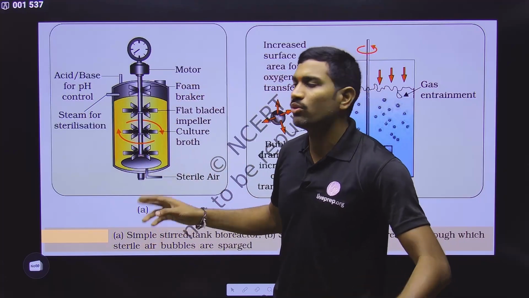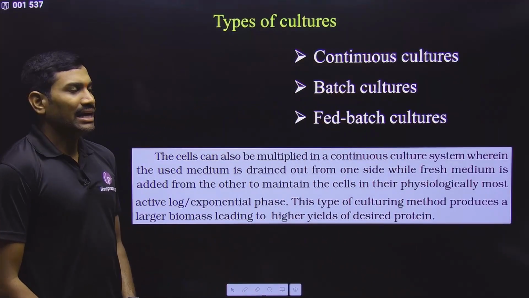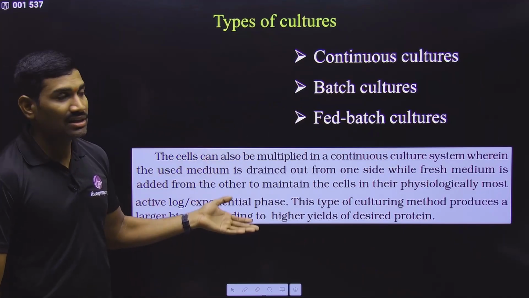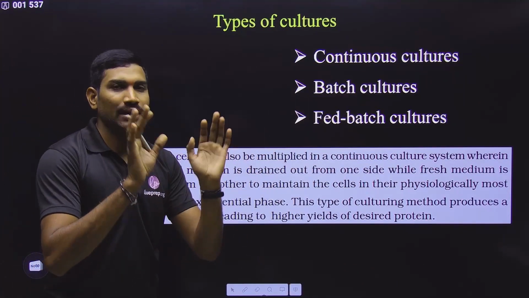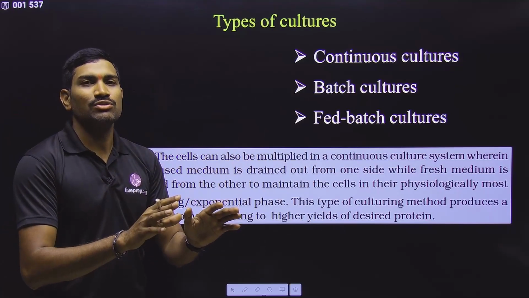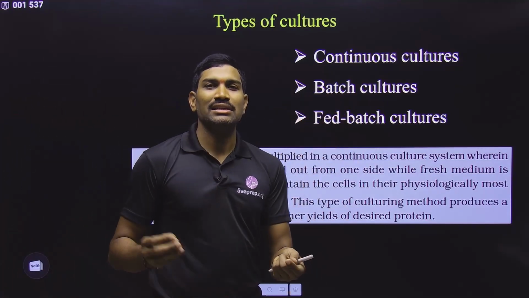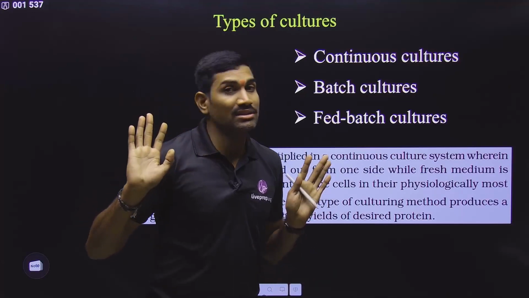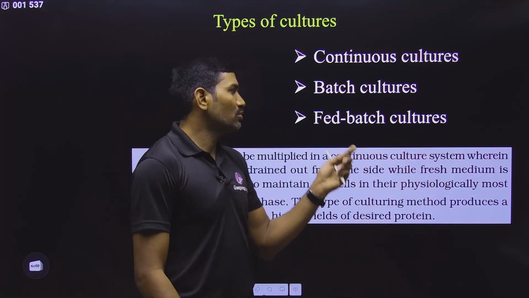So in this way we are growing these particular things, and finally they will release the product into the medium. And please remember, different things are there. Some are called batch cultures. You are adding all the contents and maintaining conditions. Once the product is formed, you take out the entire contents, that is called batch. In the fed batch, intermittently you are adding substrate, and after some time, at once you take all the contents, that is called fed batch.